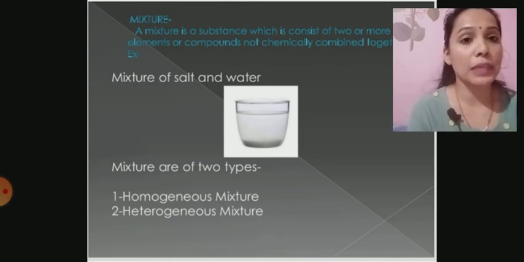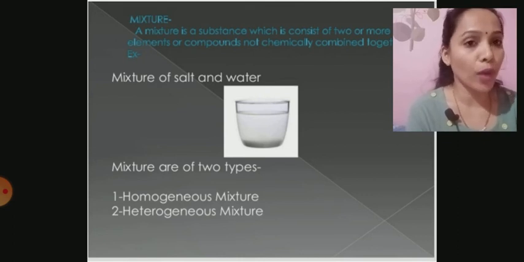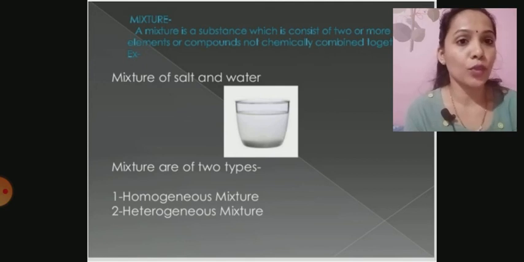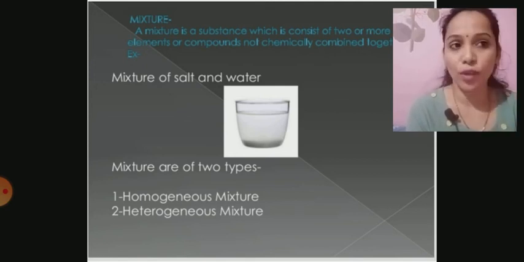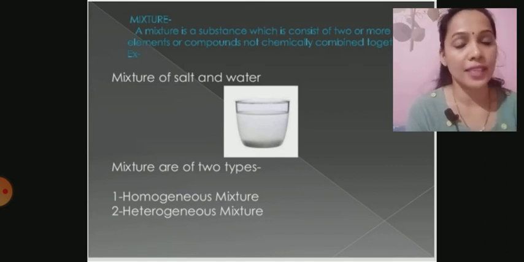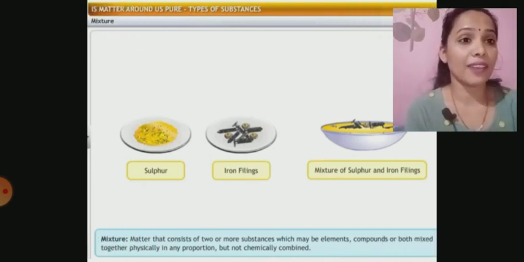Mixtures, I told you, are nothing but substances which are made up of two or more pure substances. An example of it is salt and water. It has a uniform composition, isn't it? You cannot see the salt particles when dissolved in water. Mixtures are further divided into two types, homogeneous and heterogeneous mixtures, which we are going to talk about in today's session. We can also see one more example, sulfur and iron filings.